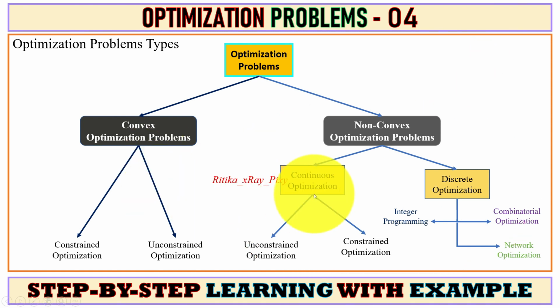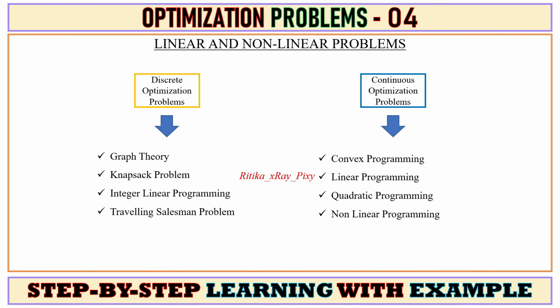Here you can see continuous optimization problems are further classified as constrained optimization and unconstrained optimization problems, and discrete optimization problems are also further classified as integer programming, network optimization, and other.